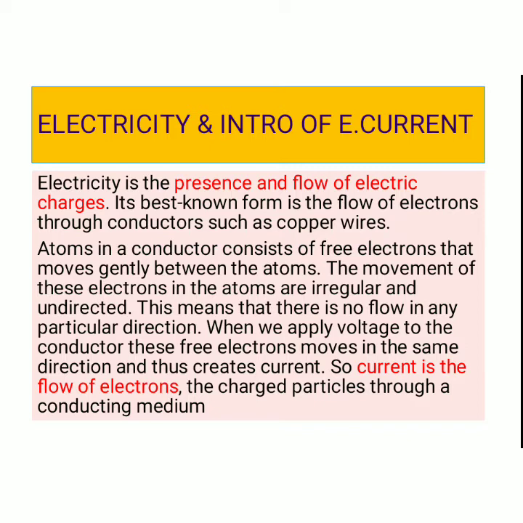This means there is no flow in any particular direction. When we apply voltage to the conductor, these free electrons move in the same direction and thus create the electric current. So current is the flow of electrons, the charged particles, through a conducting medium.